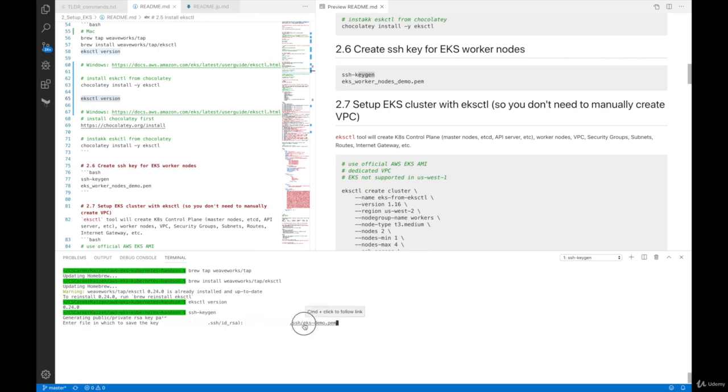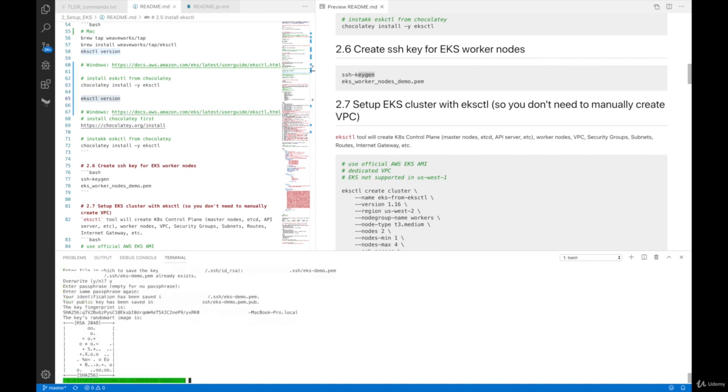So I chose this name, eks-demo.pem. So under your home folder and hidden .ssh/eks-demo.pem and I enter. I already have eks-demo from a previous demo that I did. I'm going to override by selecting Y, enter passphrase. This is a passphrase if you want to encrypt the public key and private key. I don't need to encrypt my SSH key, so I'm gonna enter without typing anything. Enter, enter, and now it's created.